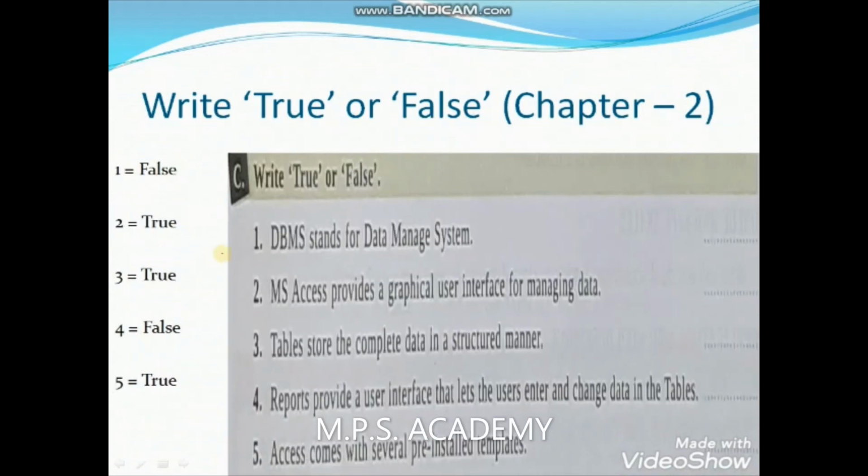If you talk about the true false, it also contains 5 questions as usual, and each question gives us a statement to say whether it is true or false. So I have put the good answers: first false, second true, third true, fourth false, and fifth true.